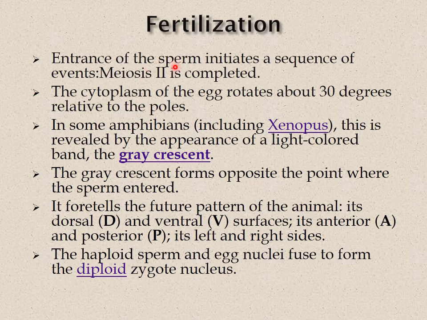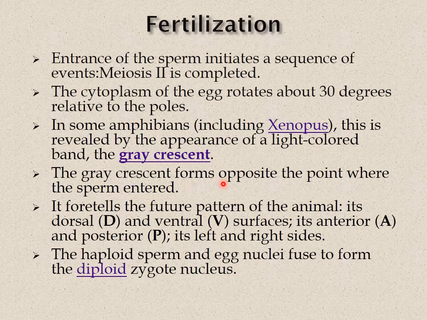Fertilization. Entrance of the sperm initiates a sequence of events, and meiosis 2 is completed. The cytoplasm of the egg rotates about 30 degrees relative to the poles. In some amphibians including Xenopus, this is revealed by the appearance of a light colored band called the gray crescent.